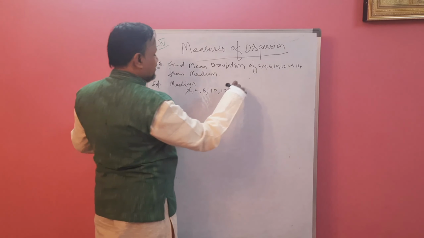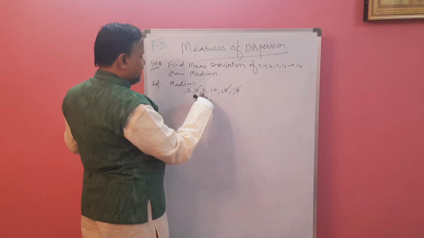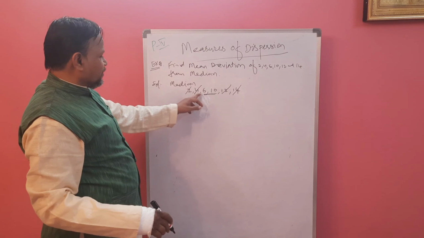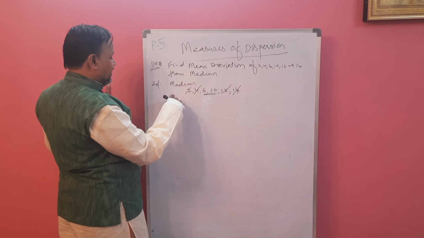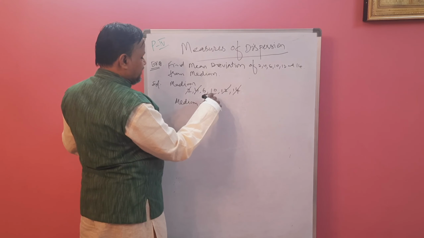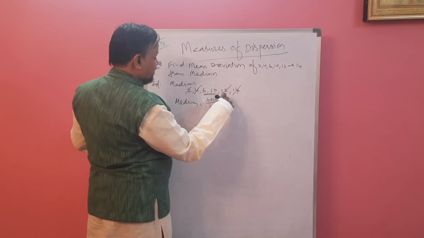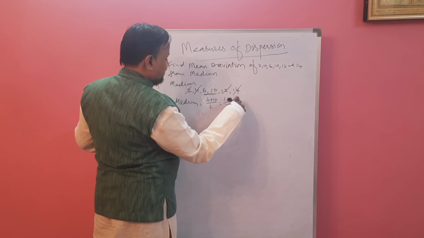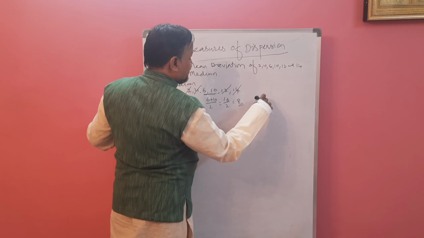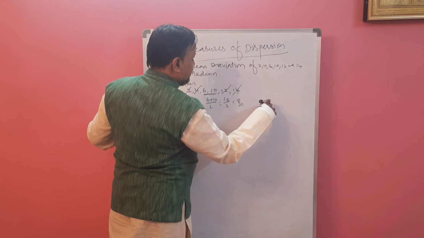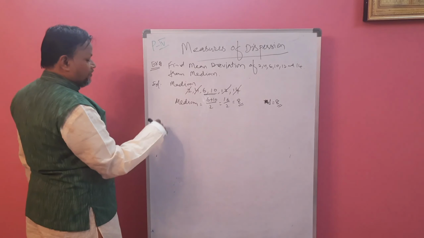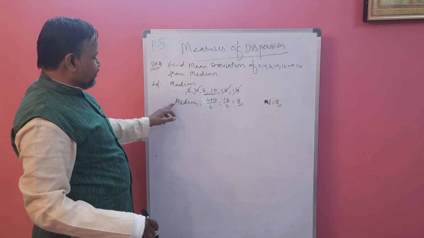Now what is the median? Just cut the numbers one by one from each side, and you will get 2 numbers in the middle, since the number of observations is even. So the median is the sum of these 2 numbers divided by 2. That is 16 divided by 2, which is 8. So the median is 8. Now we have to calculate the mean deviation using the median.